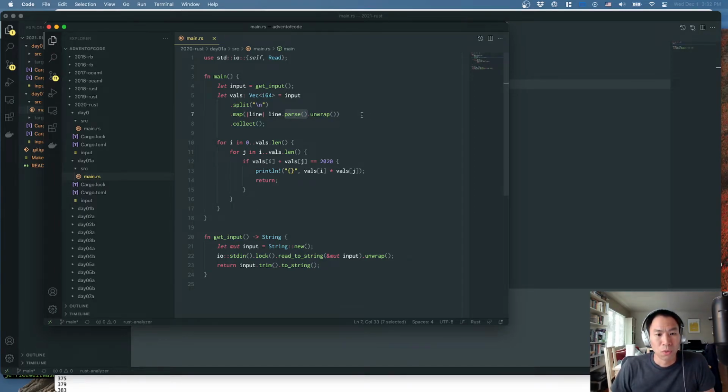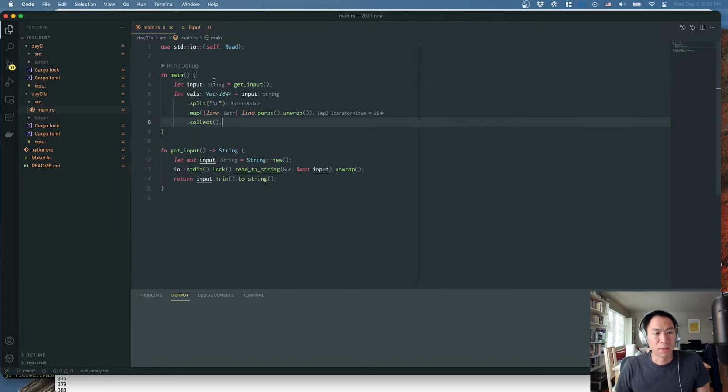Now, map, I believe, returns an iterator that we then need to essentially materialize into an actual new vector. Collect is a generic function that can mean I want to collect into a dictionary or into some other data structure. But again, the compiler can infer that what you're talking about is a vector, so it will use the vector version of collect. So let's just go ahead and do that.